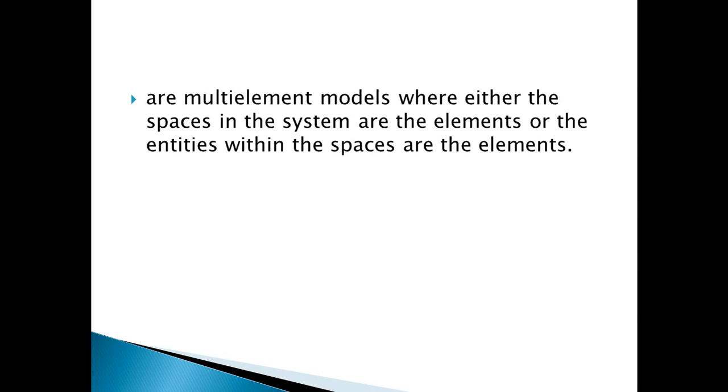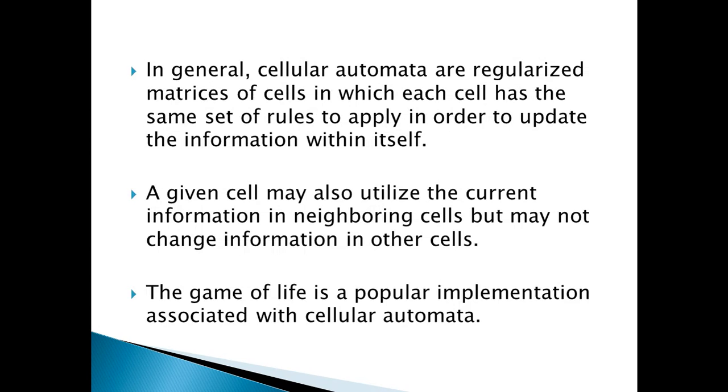So in general, cellular automata are regularized matrices of cells in which each cell has the same set of rules applied to update information within itself. A given cell may also utilize the current information in neighboring cells but may not change information in other cells. The game of life is a popular implementation associated with cellular automata.